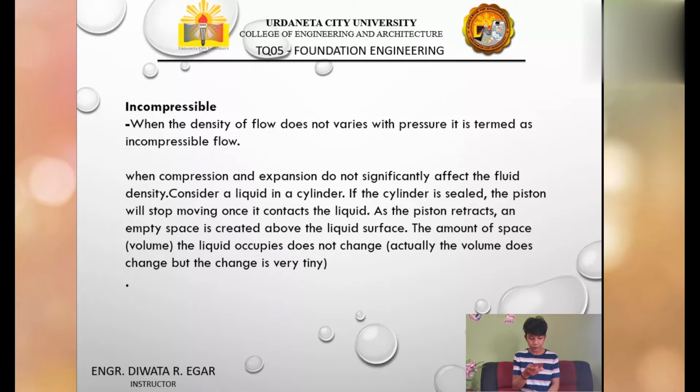If the cylinder is sealed, the piston will stop moving once it contacts the liquid. As the piston retracts, an empty space is created above the liquid surface. The amount of space or the volume the liquid occupies does not change. The example of the incompressible fluid flow is the stream of water flowing at high speed from a garden hose pipe, which tends to spread like a fountain when held vertically up, but tends to narrow down when held vertically down. The reason being the volume flow rate of fluid remains constant.